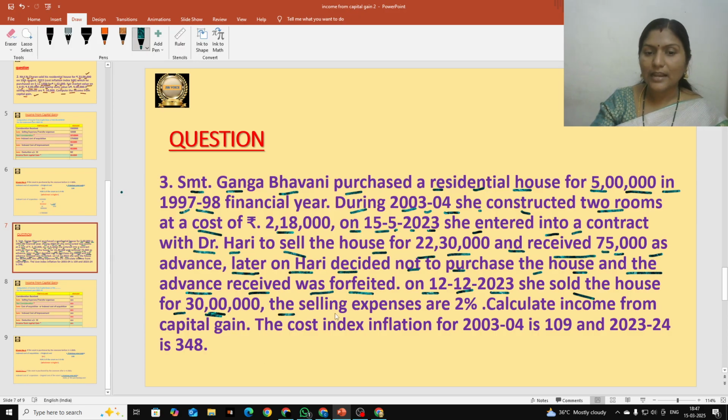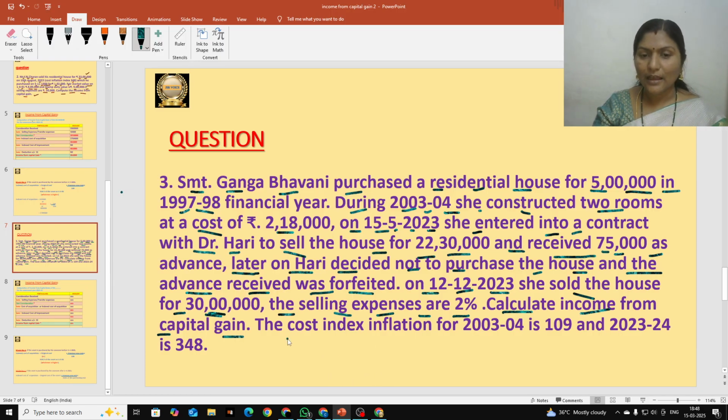Okay. And the selling expenses we give as deduction, no, from consideration received. It is 2%. Whenever selling expenses are given in amount, we can take directly in the format, but if percentage is given, we should calculate that percentage on consideration received always. Note this point. So 30 lakhs is the consideration, we should calculate 2% on 30 lakhs, then we will get the selling expenses. Other name of selling expenses is transfer expenses. Hope this is clear. And next, calculate income from capital gain. So they are asking us to calculate income from capital gain here. Okay, we will calculate that.